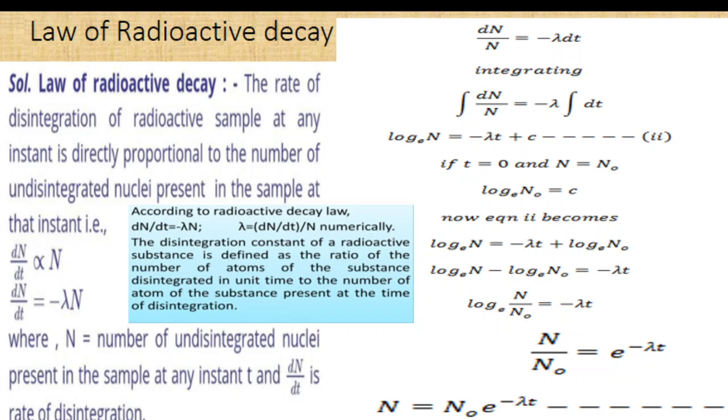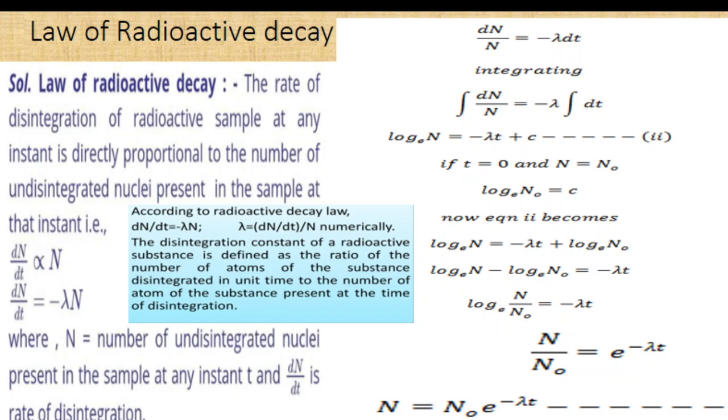What is lambda? Lambda is the disintegration constant. It is defined as lambda is equal to dN by dt whole divided by capital N. That means the disintegration constant of a radioactive substance is defined as the ratio of the number of atoms of the substance disintegrated in unit time to the number of atoms of the substance present at the time of disintegration.